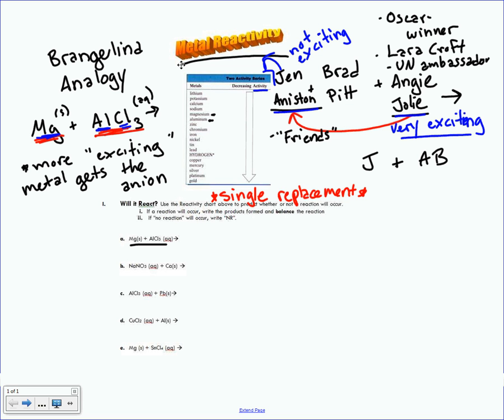So you can imagine here, magnesium is coming in for it. It's going to bond with chlorine, and then aluminum kind of gets kicked to the curb. It has to go be by itself. So let's think about how that would rearrange itself. Going back down here to our reaction, magnesium is now going to bond with chlorine, and poor aluminum will be left all by itself to go star in Bruce Almighty.